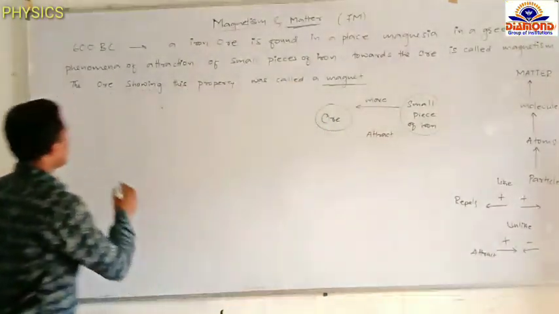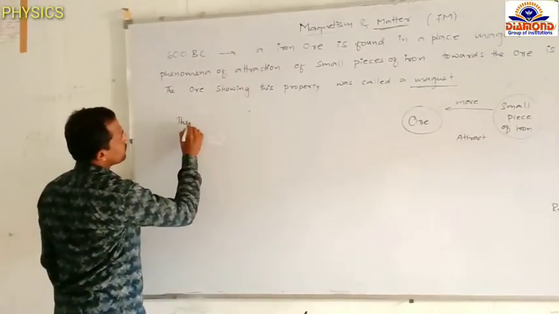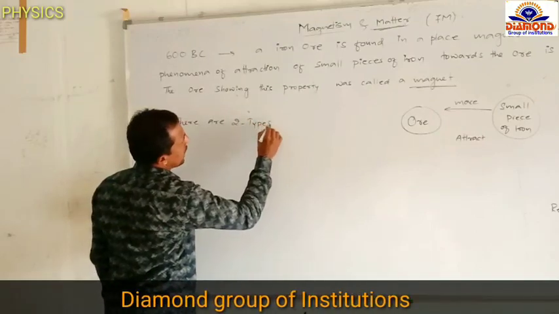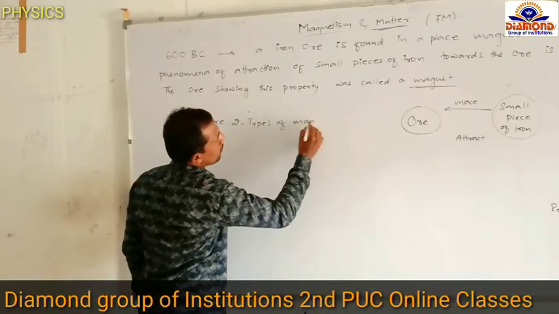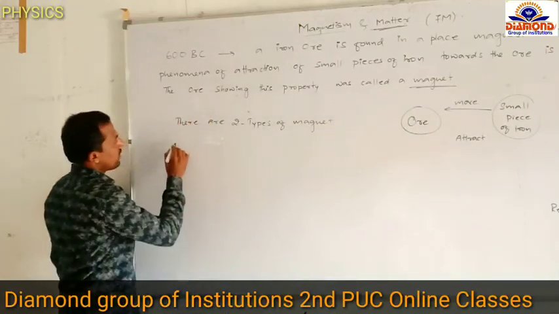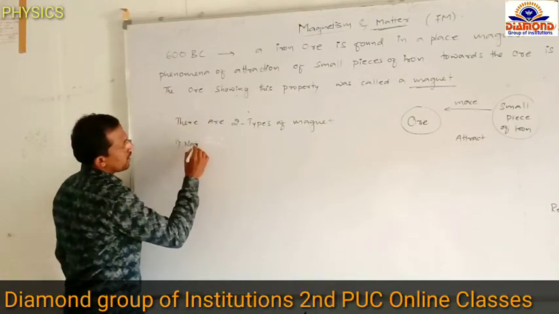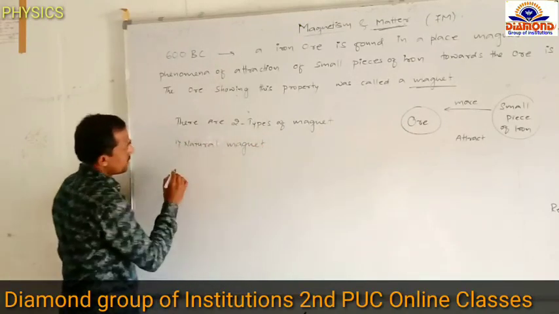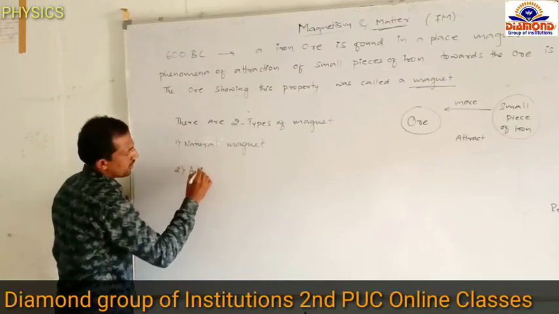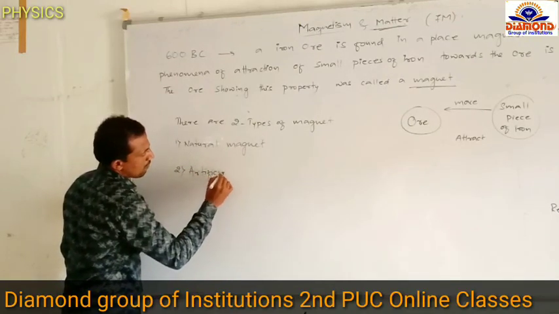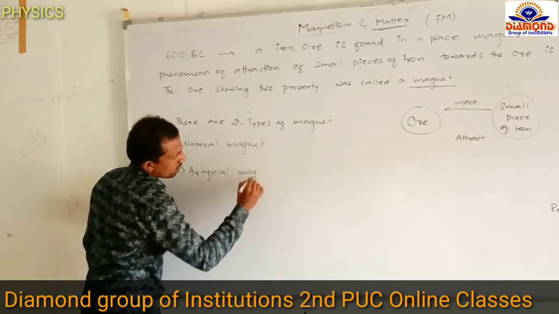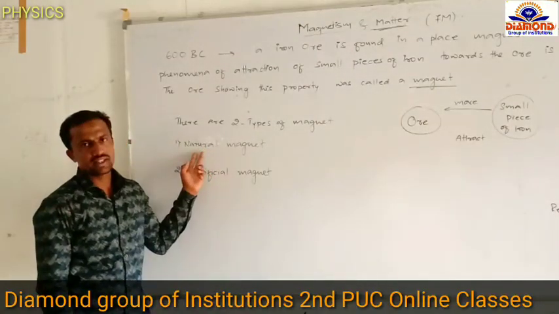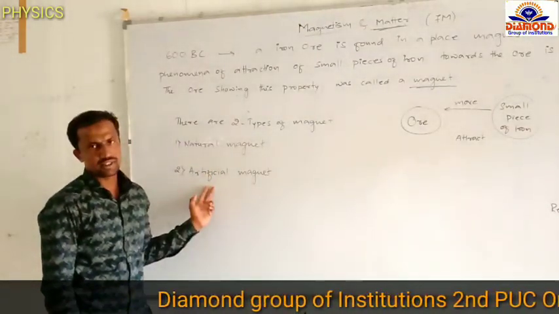We are writing here. There are two types of magnet. The first one is called natural magnet, and the second one is called artificial magnet. In nature, two types of magnet: natural magnet, artificial magnet.